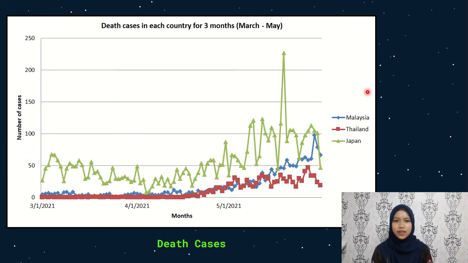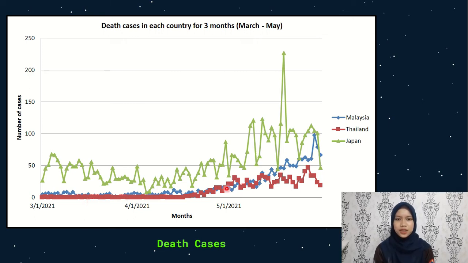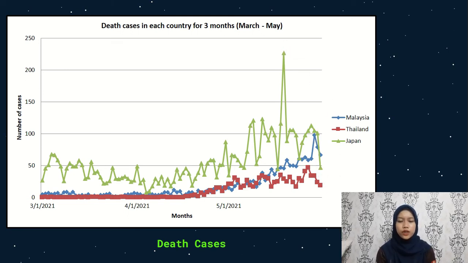Last but not least, the third graph represents the number of death cases in each country from March to May 2021. In the first 2 months, all 3 countries had a constant number of death cases per day, which is Malaysia and Thailand only below 10 cases per day, whereas Japan between 25 to 125 cases per day. When it reached the 3rd month, the number of death cases for 3 countries slightly increased, although there was some fluctuation in this trend. The peak number for death cases in Japan is 227, 47 in Thailand, and 98 in Malaysia. That's all for the linear graph part.